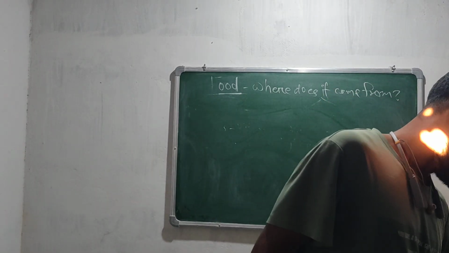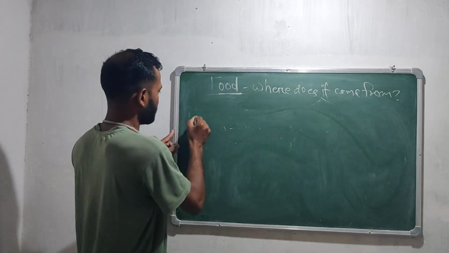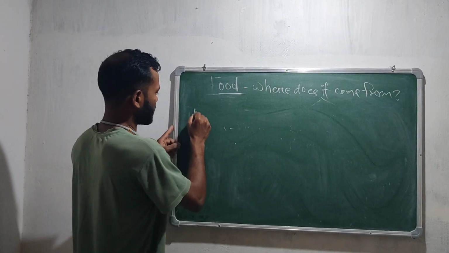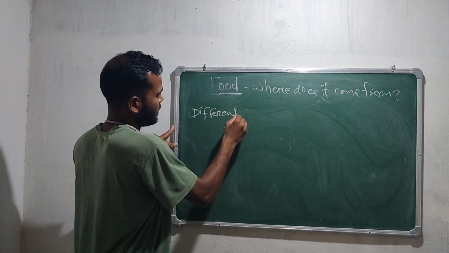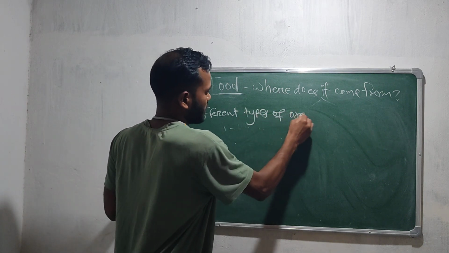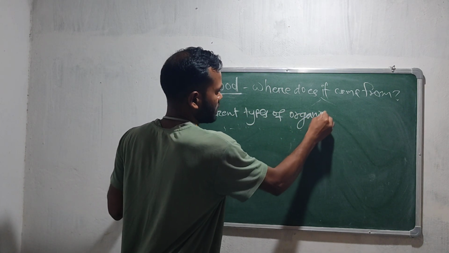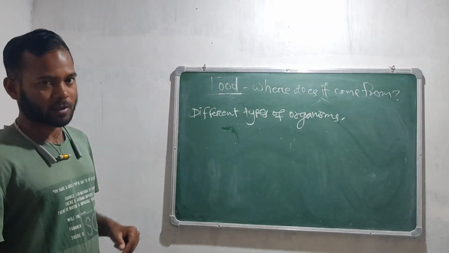Okay, then let's head towards the new topic. That is the different types of organisms. How many types of organisms are there?